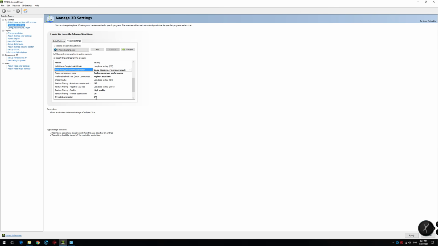Now, a quick thing on threaded optimization. I've done testing again with this quite a bit, and I've noticed absolutely no difference with threaded optimization on or off in X-Plane 11. And I know many of you have had issues with X-Plane 11 with threaded optimization on auto, but in my case, on this particular PC, I'm having absolutely no problems with threaded optimization on or off.